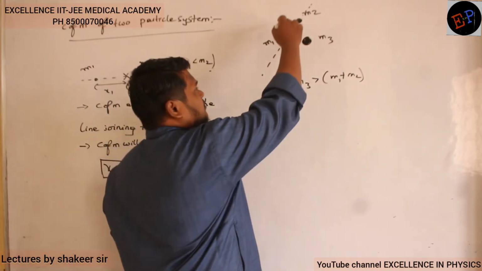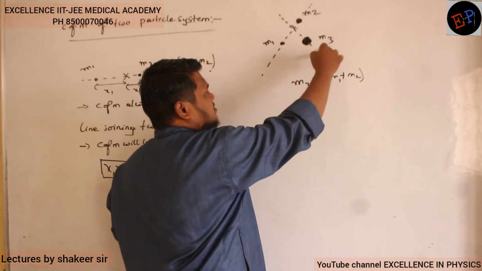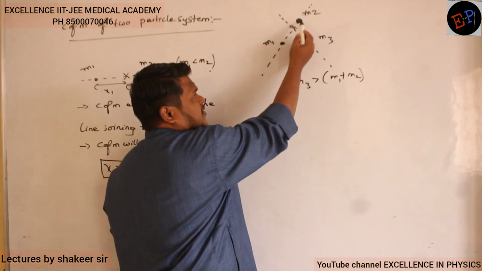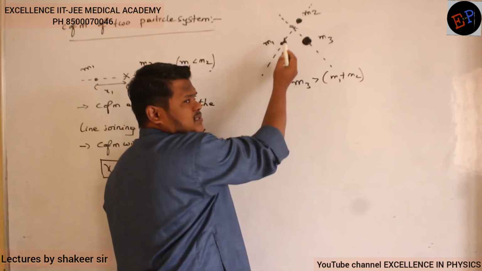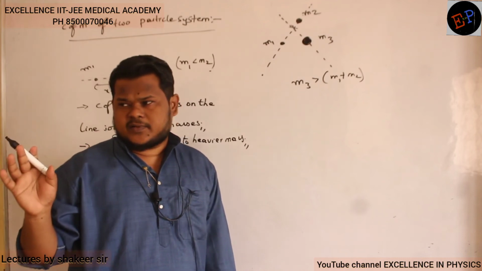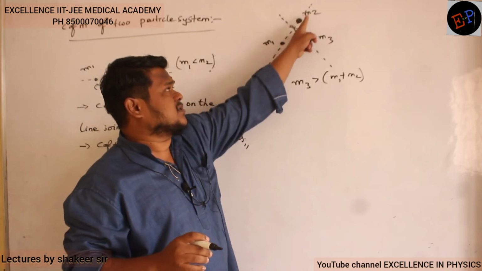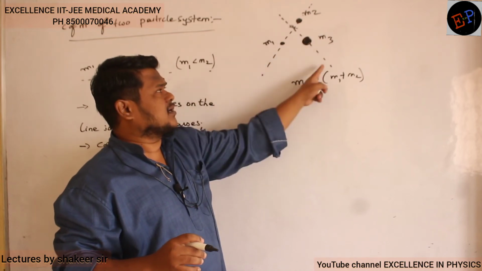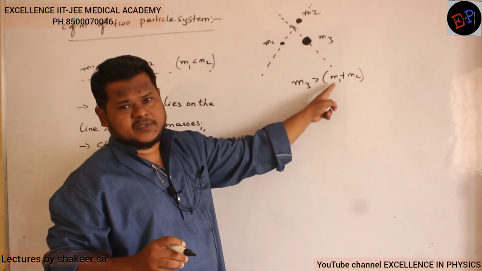Now again you join a line joining between these two masses. Are you able to understand? Now instead of M1 and M2, I can consider M1 and M2 present here. That is called center of mass, that position where total mass of the body appears to be concentrated. So instead of these two, I can say M1 and M2 are present here, and M3 is present here. So you draw again a line joining M1 and M2 as well as M3.